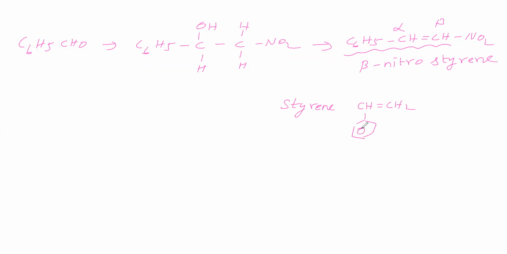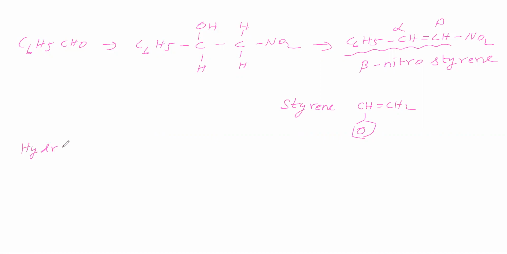So now, if we say this is a styrene, then it is the alpha carbon and this is the beta carbon, and the nitro group is at the beta carbon, so it is called beta nitro. So we will say beta nitrostyrene. Beta nitrostyrene we have to say.